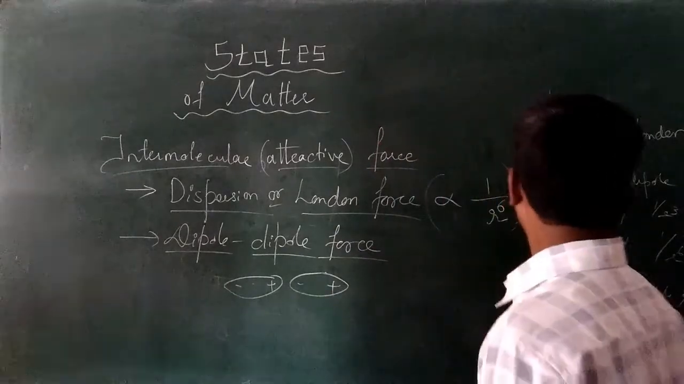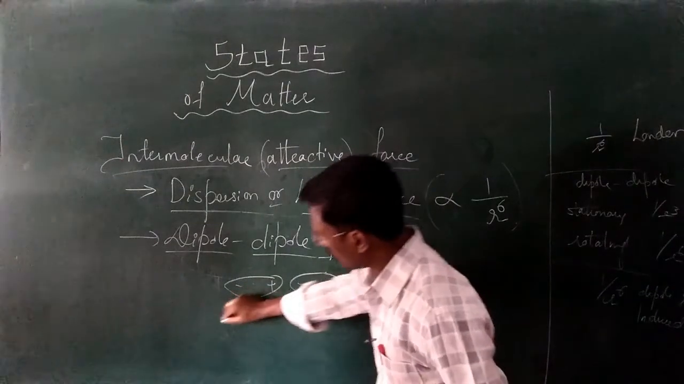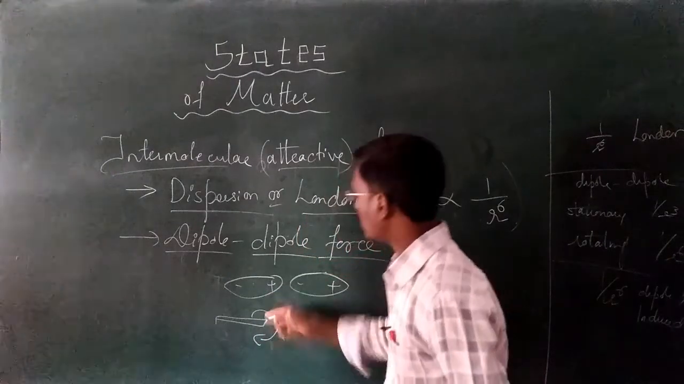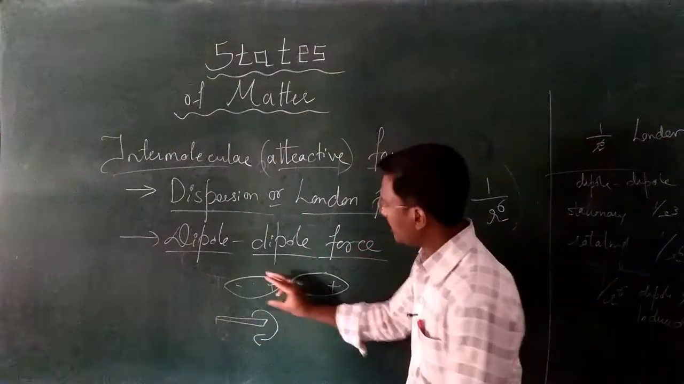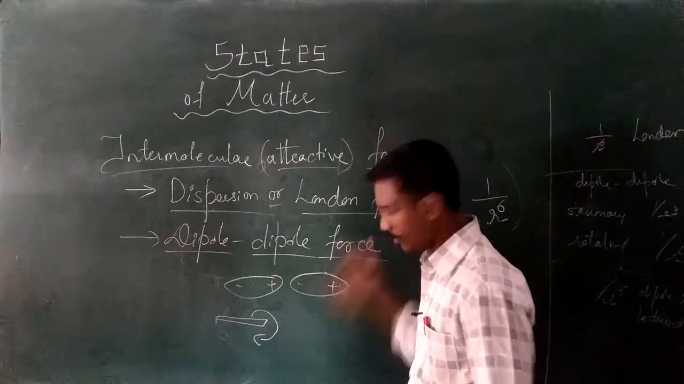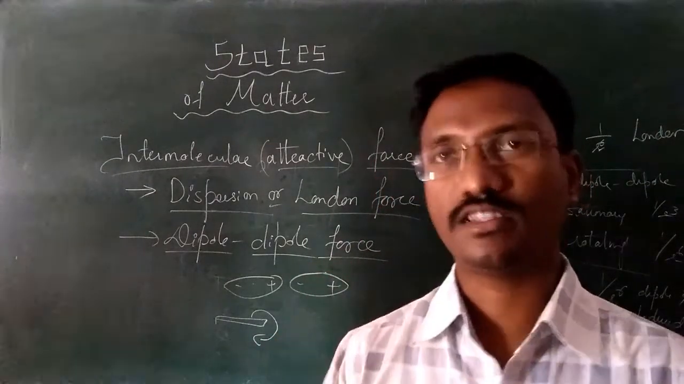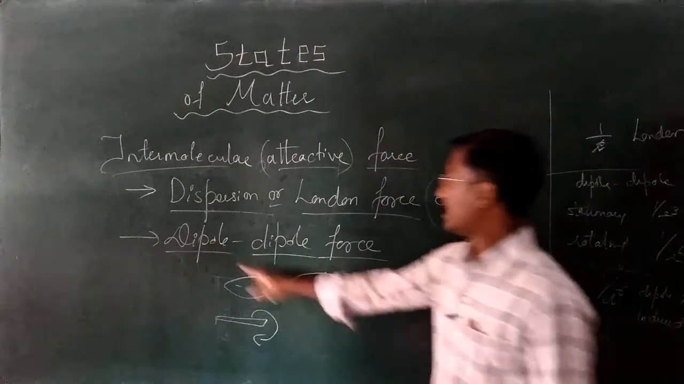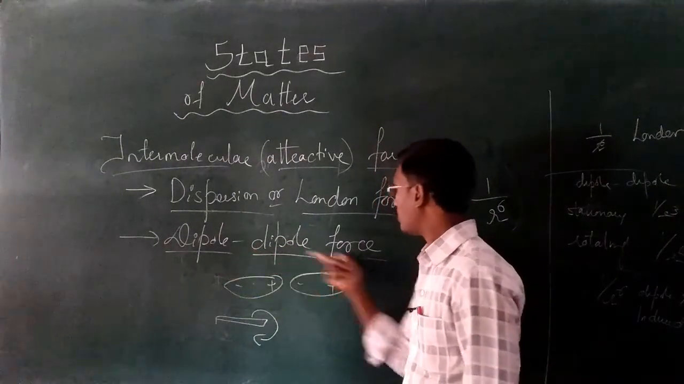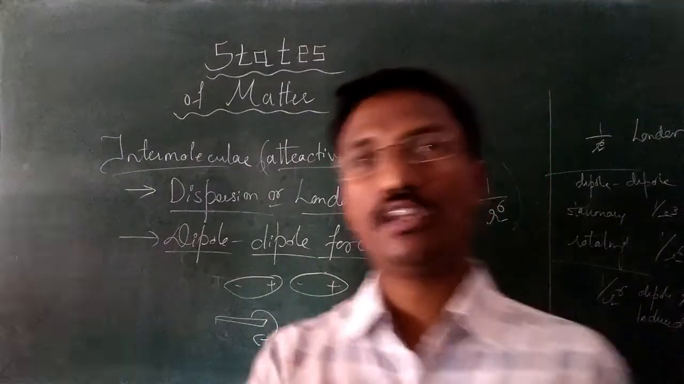Dipole force. Here, what happens is these dipoles may undergo rotation. Can you see here? This dipole may undergo some rotation. If one rotates, obviously the second one has to rotate because they undergo some force of attraction. For that reason, in dipole forces there is a rotation between the dipoles, or rotation across the axis.